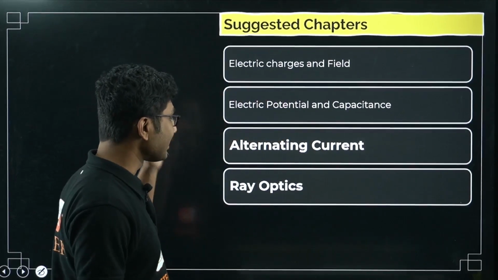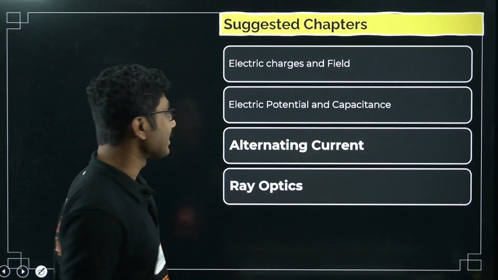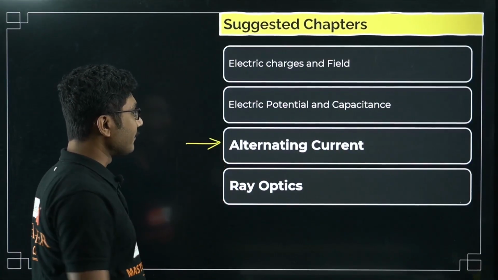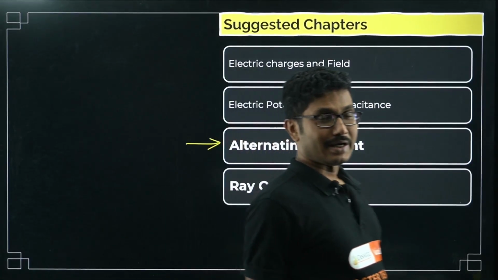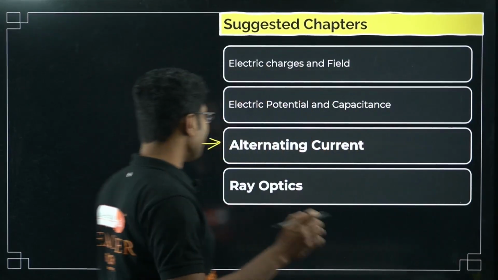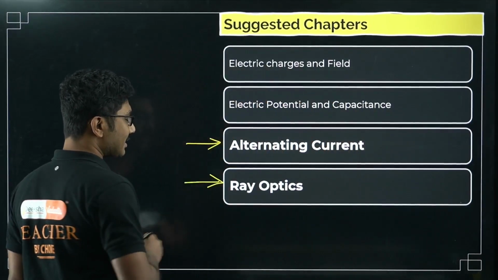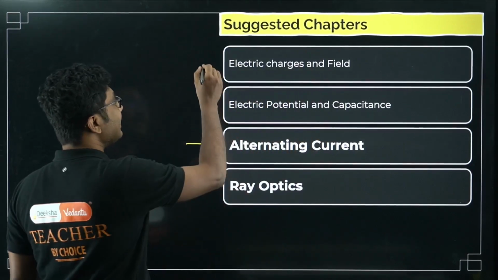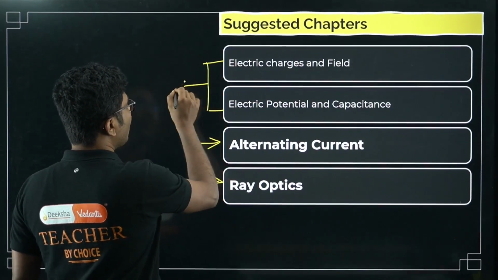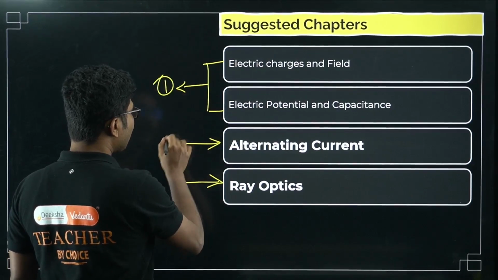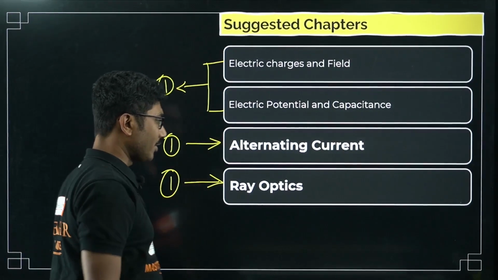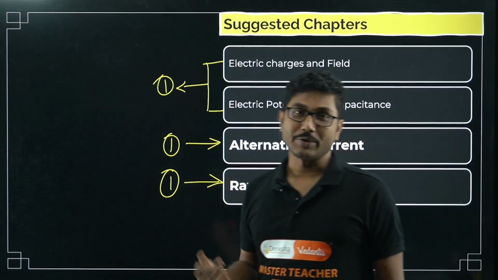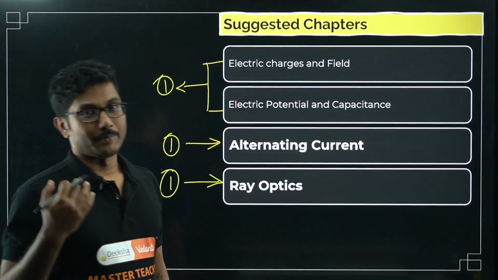So today I am going to discuss alternating current and ray optics, very important. You can expect one question definitely from alternating current, and mostly 90% of the chance is that another question will be from ray optics as well. So one question from alternating current, one question from ray optics. So total 3 questions I am giving you so that you can answer 2 of them, right?